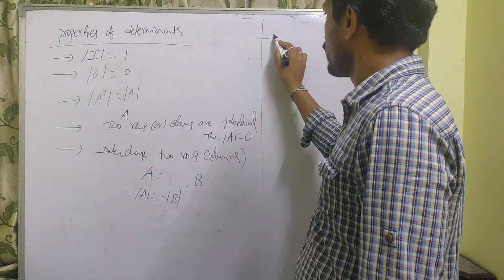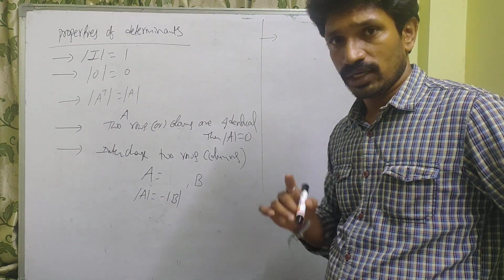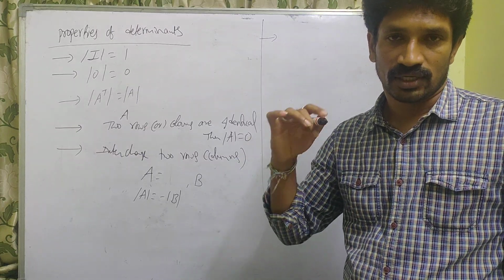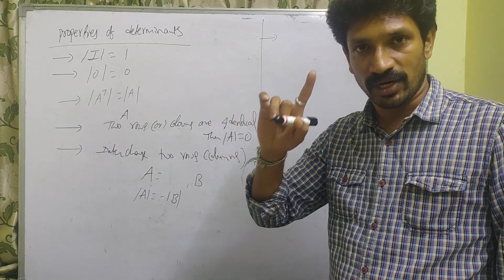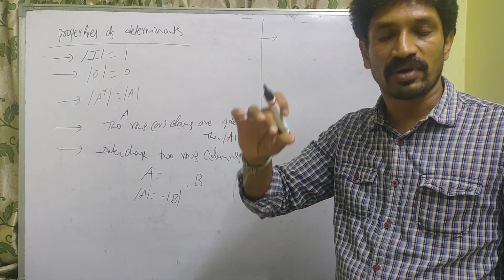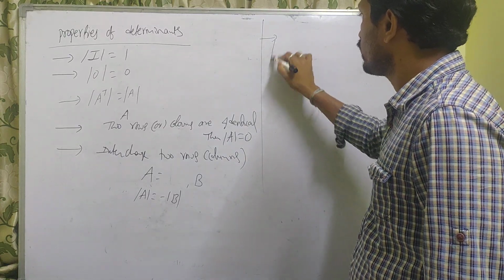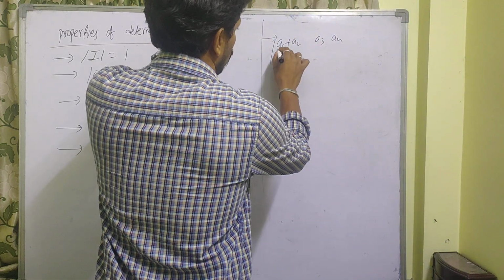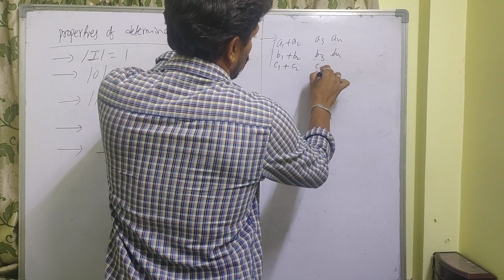Next property is, if in any column or in any row, all entries consist of two terms, then that determinant can be expressed as a sum of two new determinants of the same order. Suppose you have a determinant with first column A1 plus A2, A3, A4, next B1 plus B2, B3, B4, C1 plus C2, C3, C4.